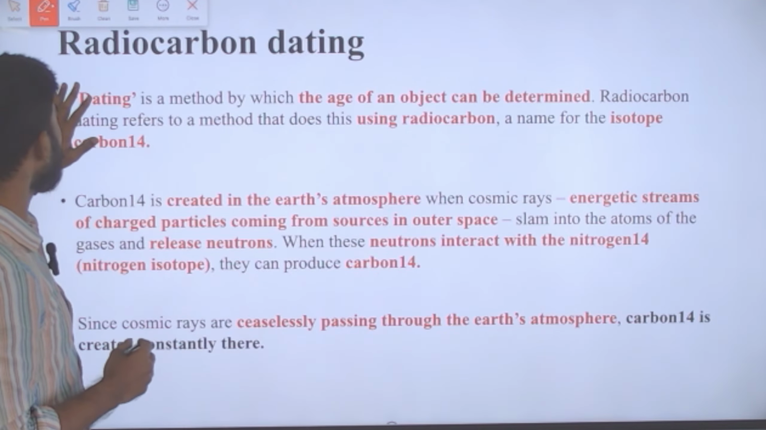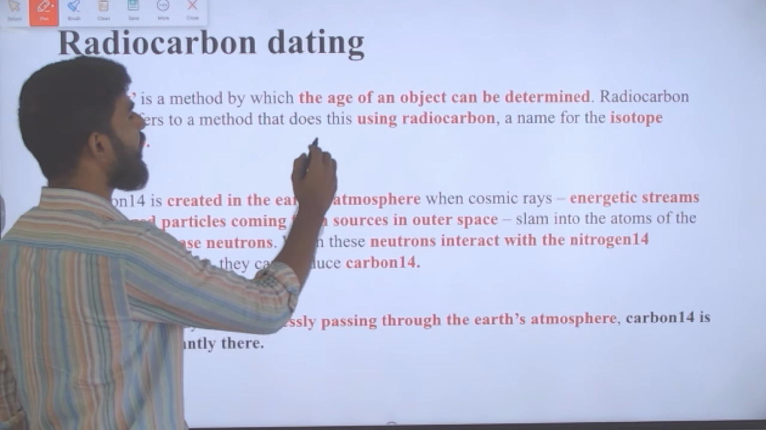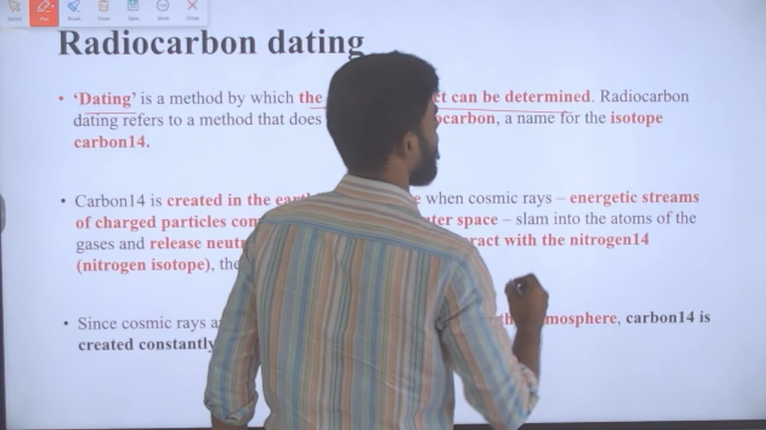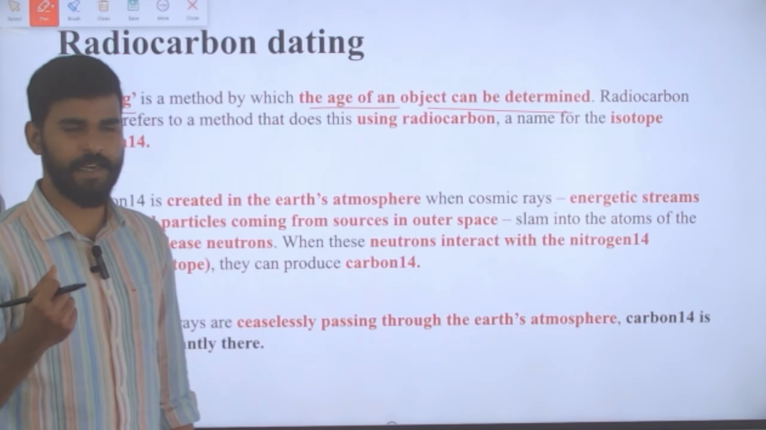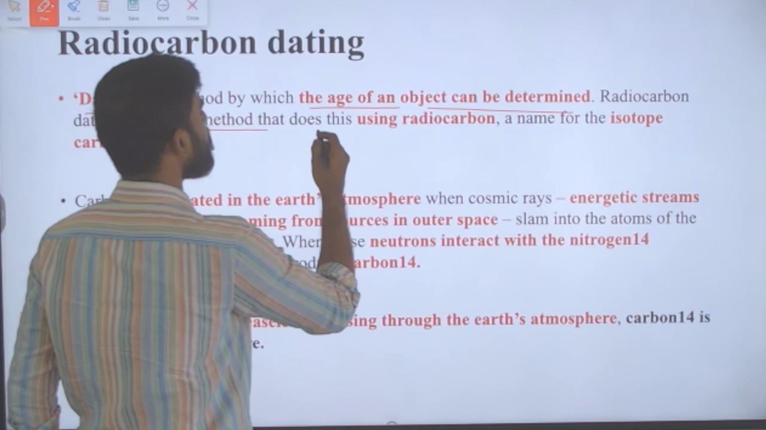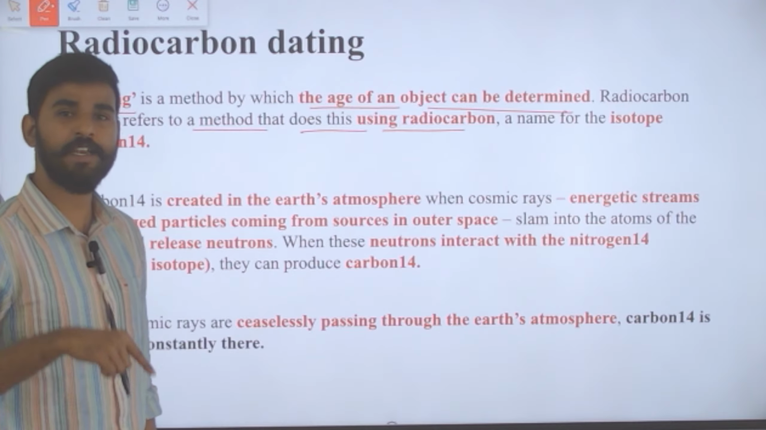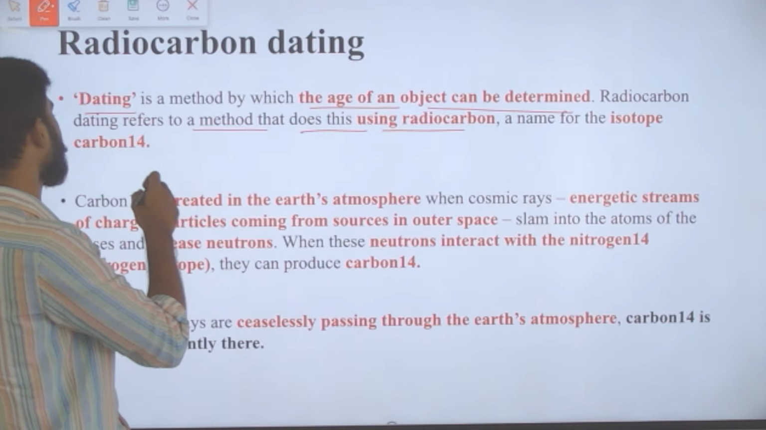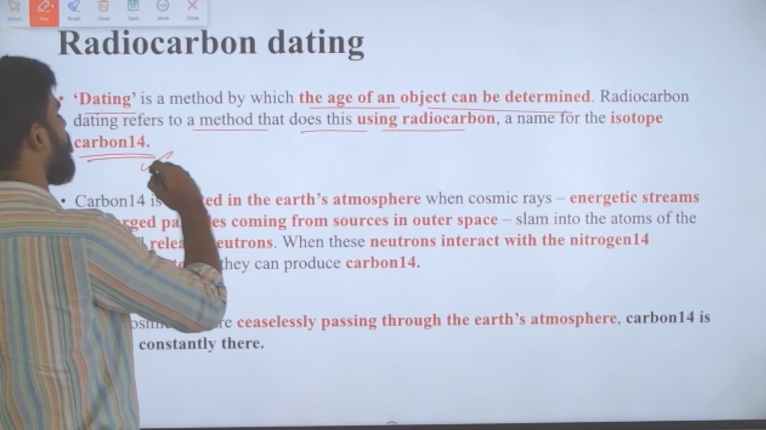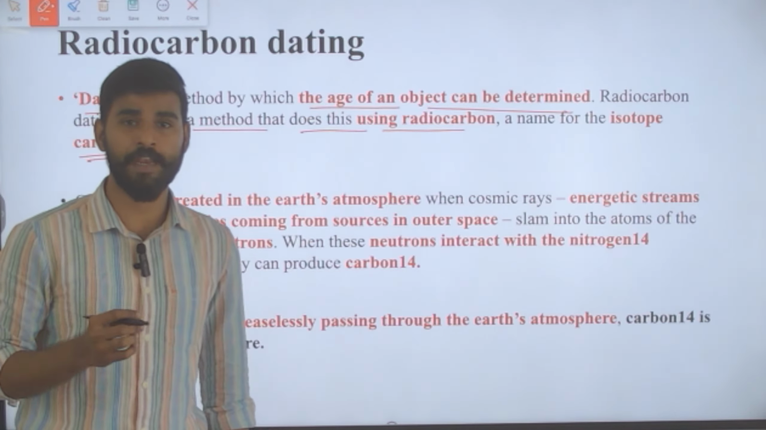So what is radiocarbon dating? Dating is a method by which the age of an object can be determined. That is simply dating. What is radiocarbon dating? It refers to a method which is using radiocarbon. So what is radiocarbon here? Radiocarbon is the name of the isotope carbon 14. The carbon 14 isotope of carbon is called radiocarbon.